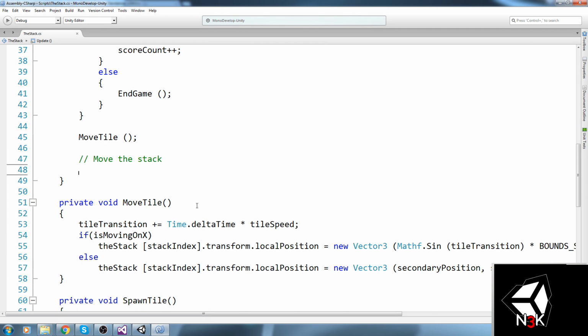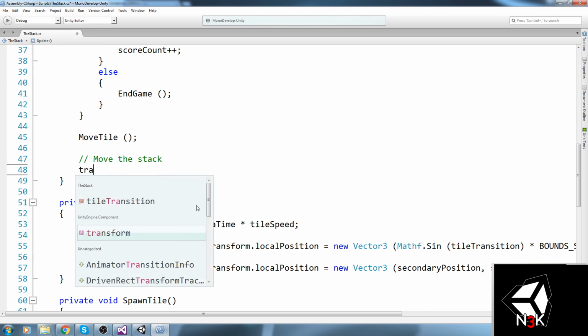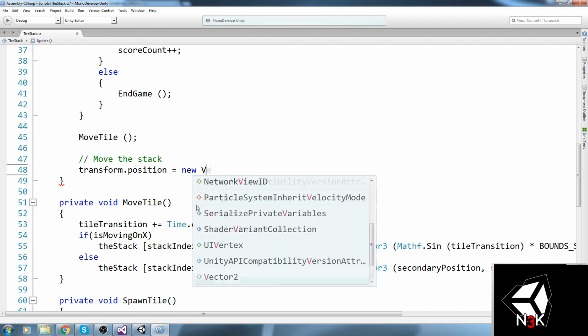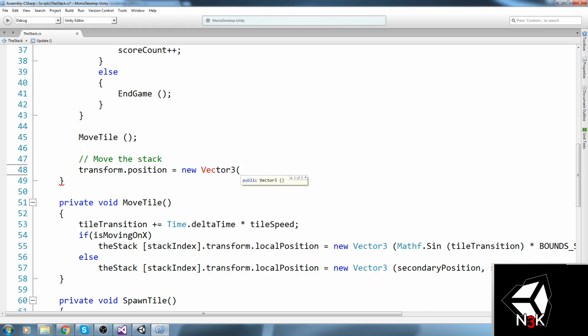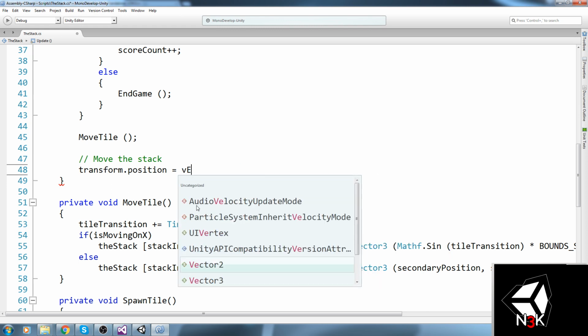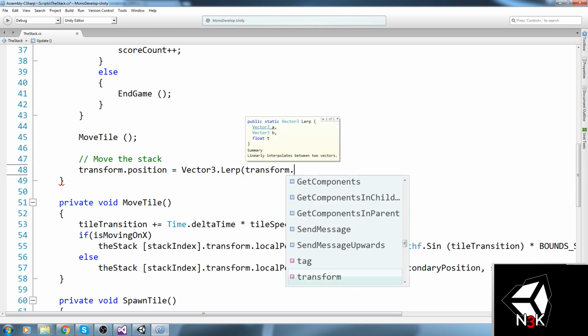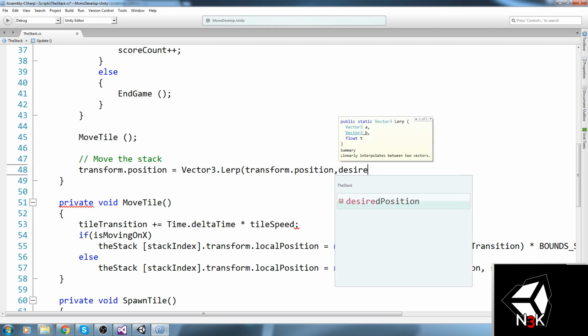And to do that, we are going to say transform.position. So my position right now, and since I am the Stack.cs, then this is my actual position. Now we don't have to use local position because the parent of this object is the world, so we can simply be using the world position in this case. Let's go ahead and say Vector3.Lerp in between my current position, so transform.position, and the desiredPosition.